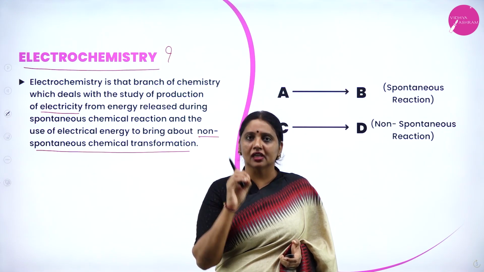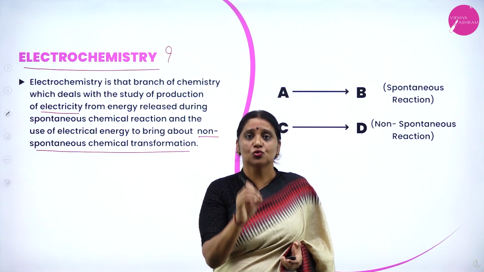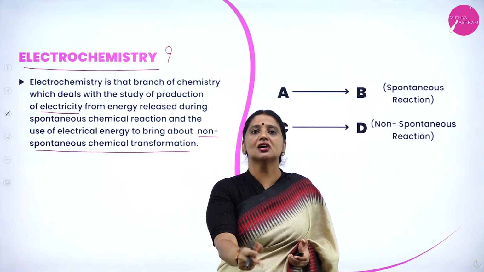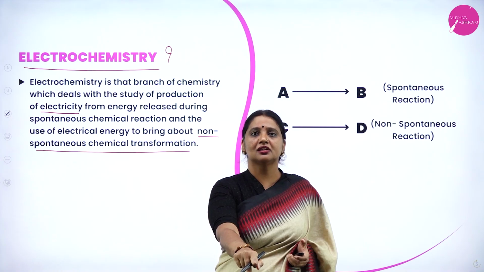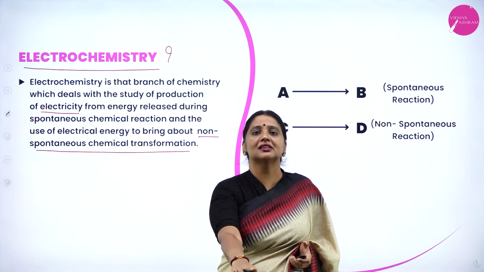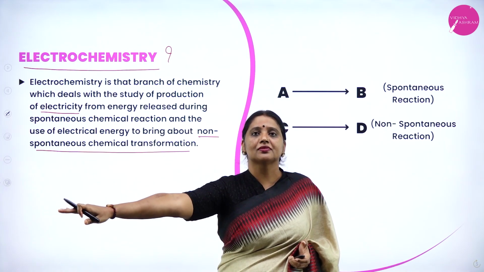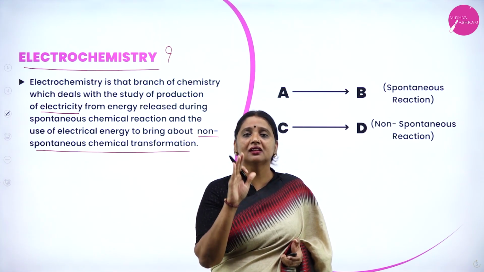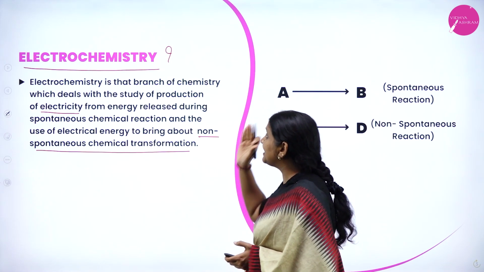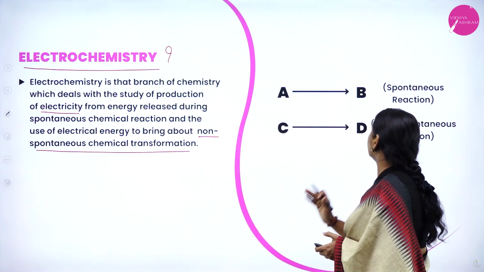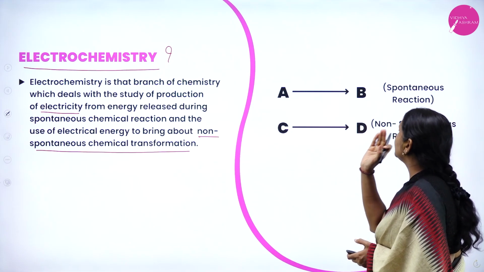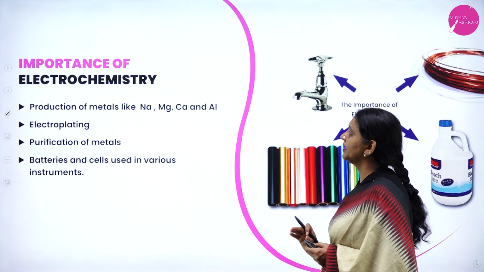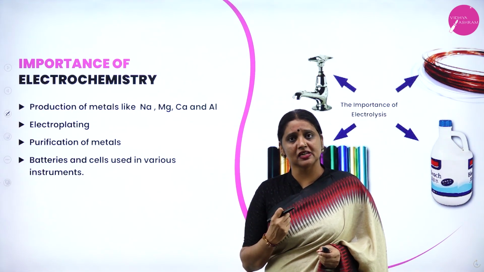Non-spontaneous reactions. Therefore, electrochemistry means we produce electricity from free energy of the spontaneous chemical reaction and use that electric current to perform a useful non-spontaneous chemical reaction. That completely comes under the branch of electrochemistry.